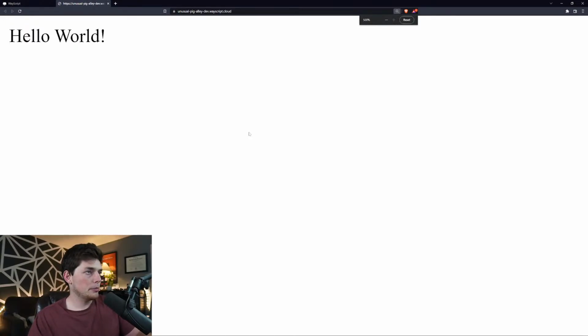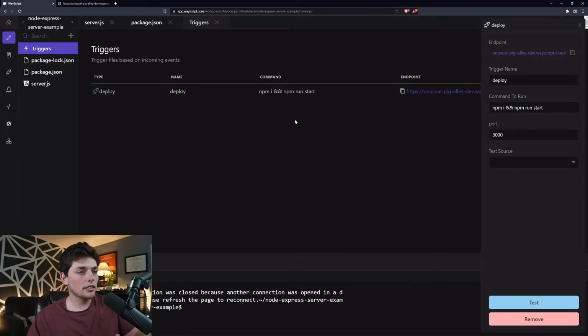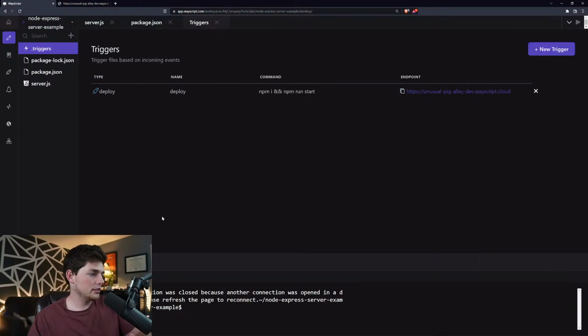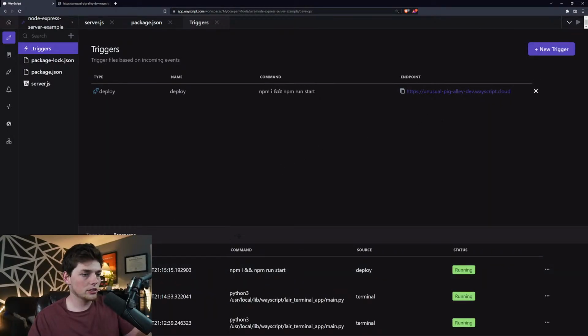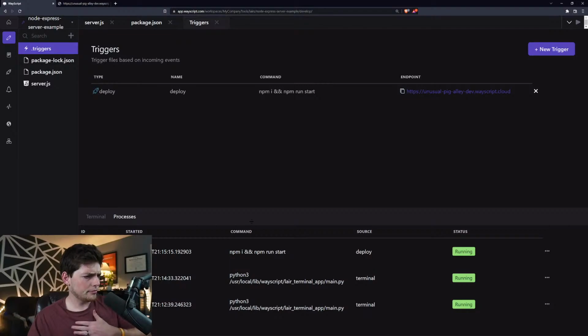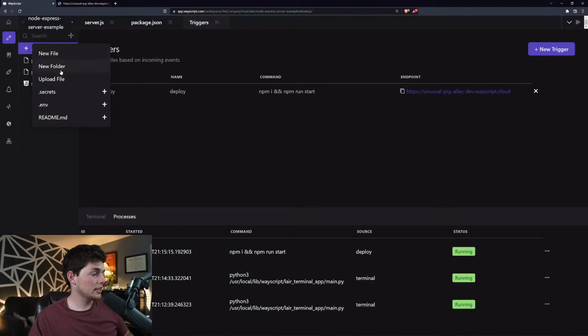So here's our base application. There's a lot more we can do with this Node Express server, but we already have it set up. And just to highlight a few of the cool things that we get by setting it up this way, we already have a bunch of stuff built in that we can use. And the stuff that's built in is best practices for these kinds of tools. So what we have is a bunch of functionality like I was talking about.